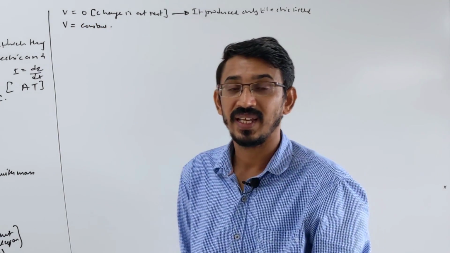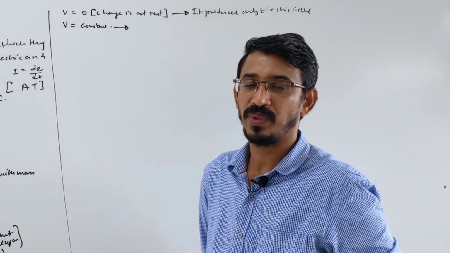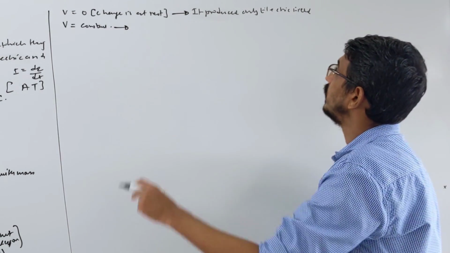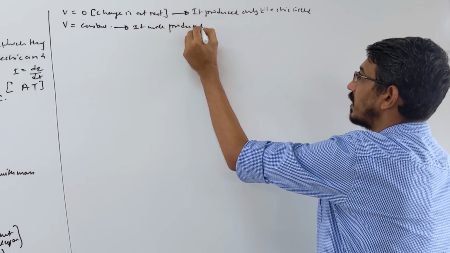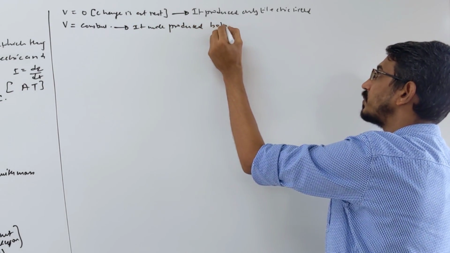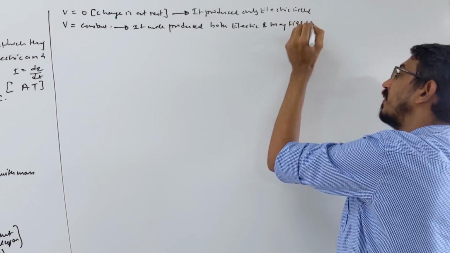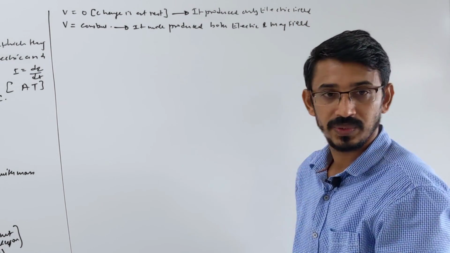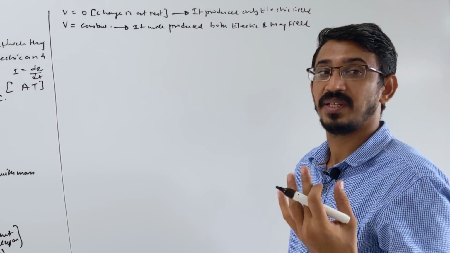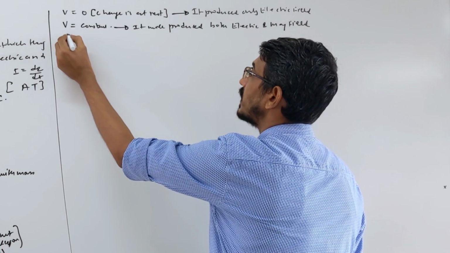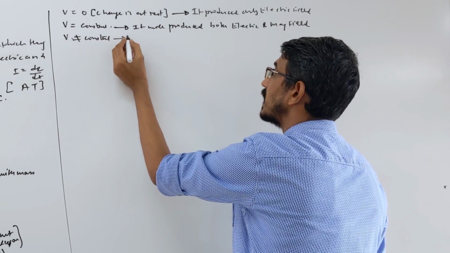You have a charge moving at constant velocity, then it will produce both. A moving charge produces a magnetic field also. If the charge starts moving at constant velocity, it will produce both electric and magnetic field. Very, very important. Now the charge is moving again but the velocity is not constant. V is there, not equal to 0, but also not constant, which means the charge is accelerating.